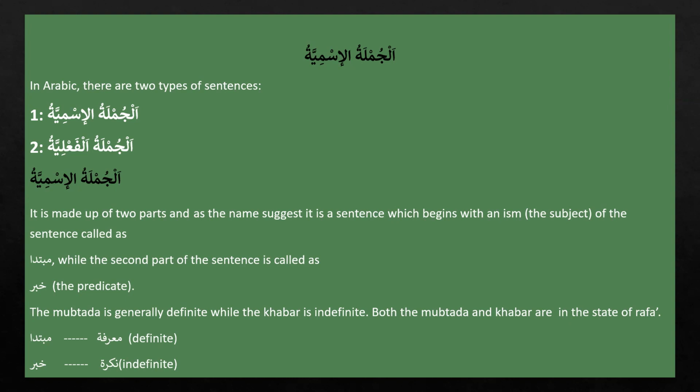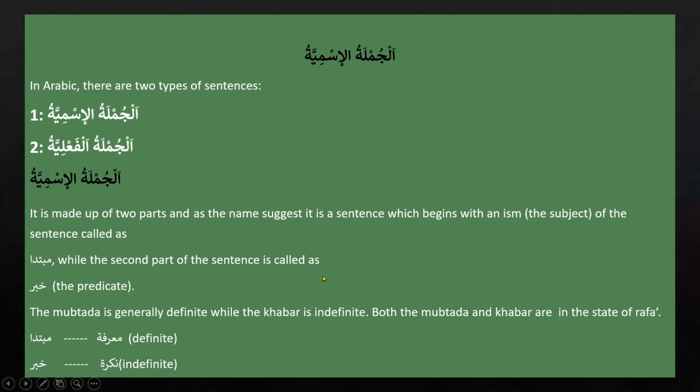The other thing that we learned about Mubtada and Khabar is that they both should be Marfu, in the state of Rafa. That means they both end with the Dhamma or Dhammatain, depending on their status.